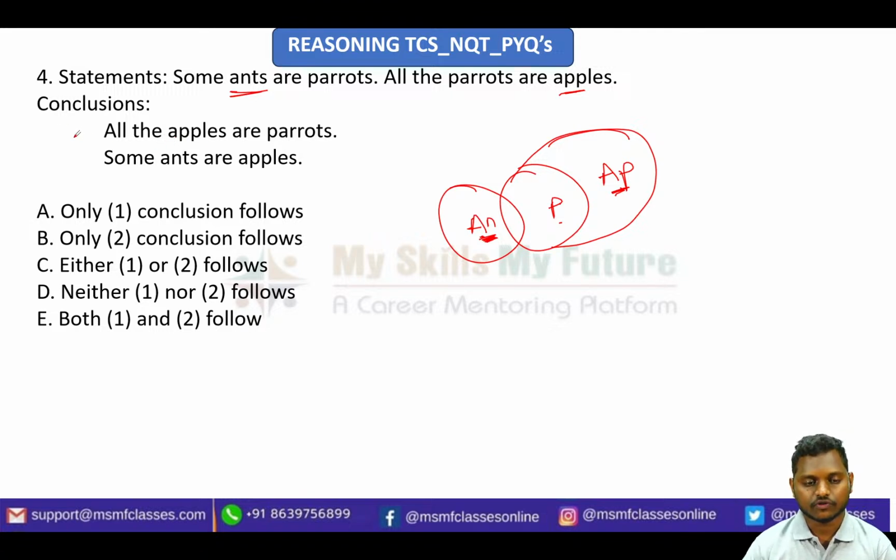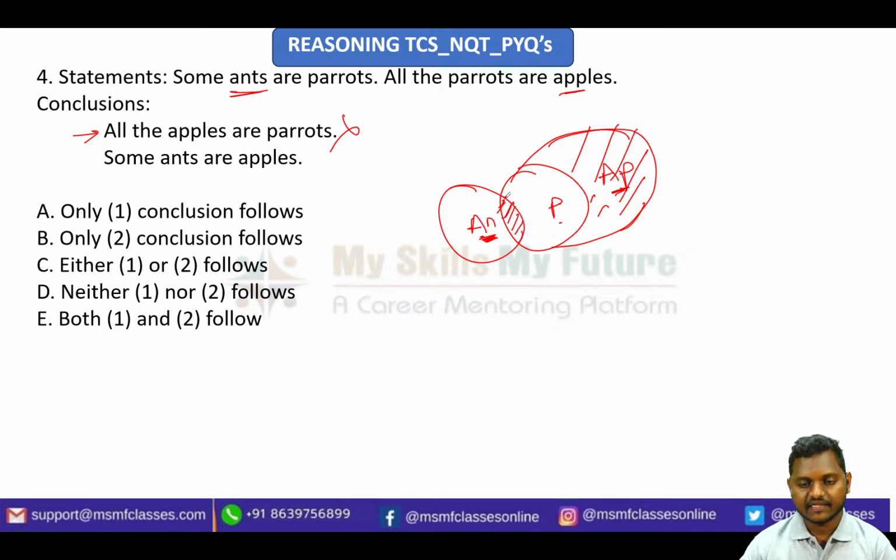So first jump to the conclusion. Number one, all the apples are parrots. See here, so apples are here. So I can clearly see this part of apples is not parrots. Okay, so I can simply say it is wrong. So next, they are telling some ants are apples. Some ants, where is the some ants part? This is here.